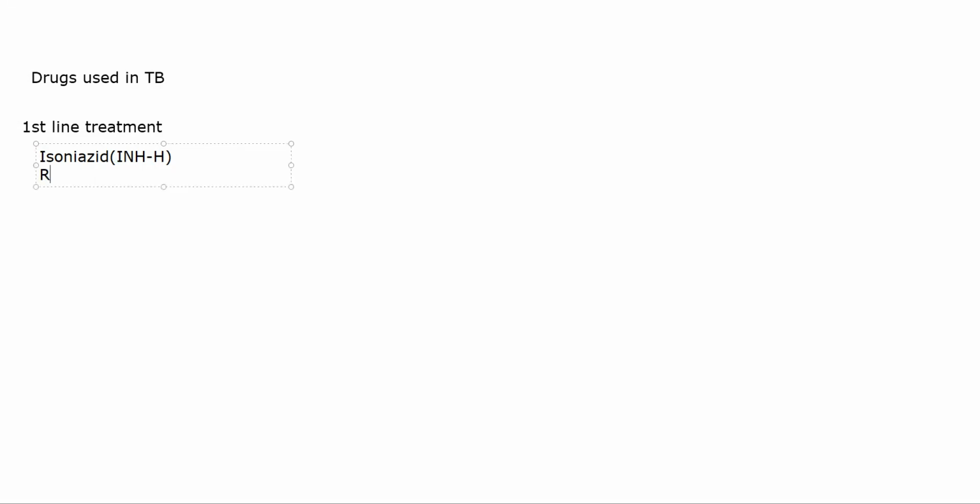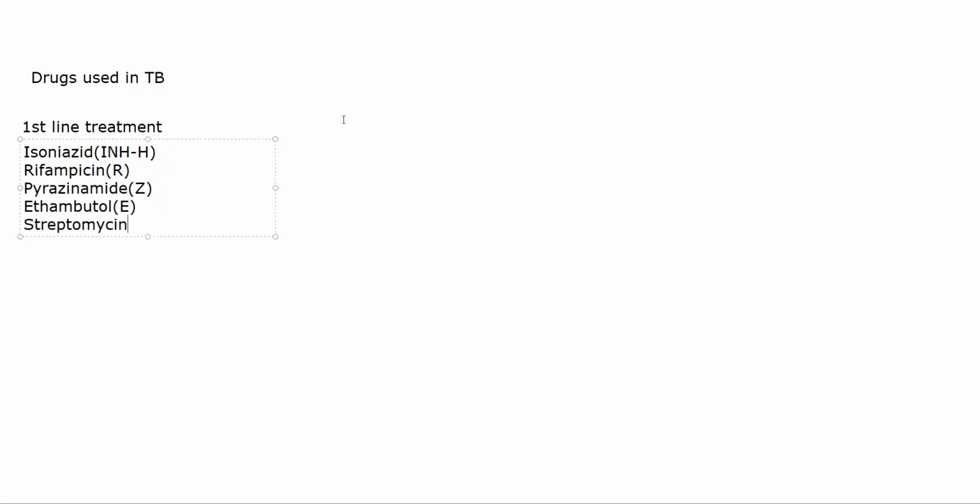Okay. Then there is rifampicin. This is represented by R. Then there is pyrazinamide. This is represented by Z. Ethambutol, represented by E. Then we have streptomycin. ठीक है. Amino glycoside. This is the first line treatment. अगर ये काम नहीं करे patient में because of whatever reason, you start using the second line drugs.